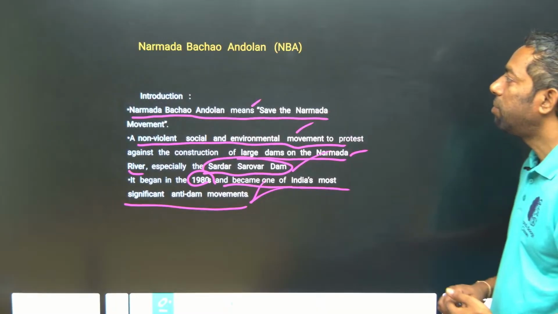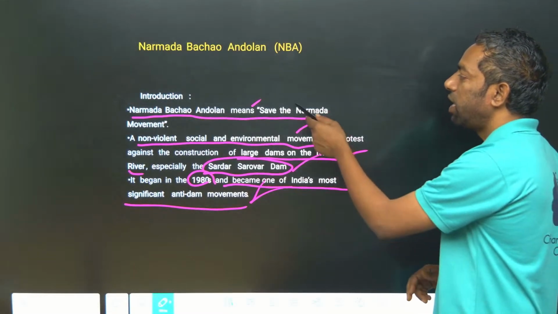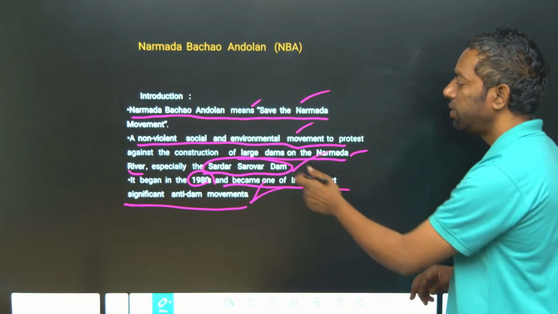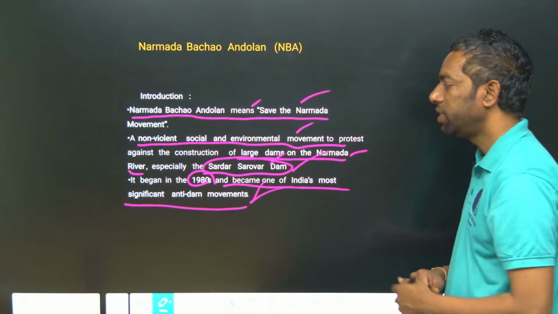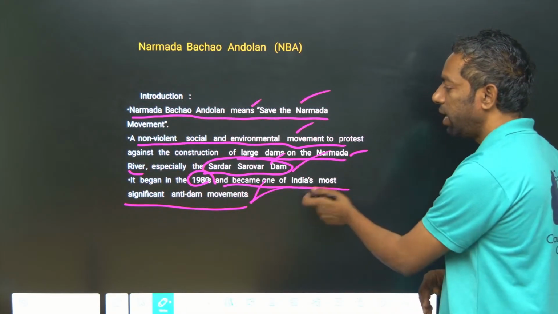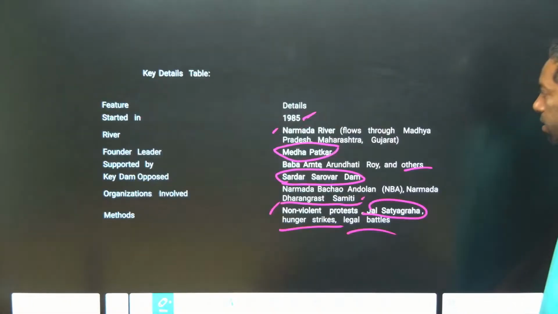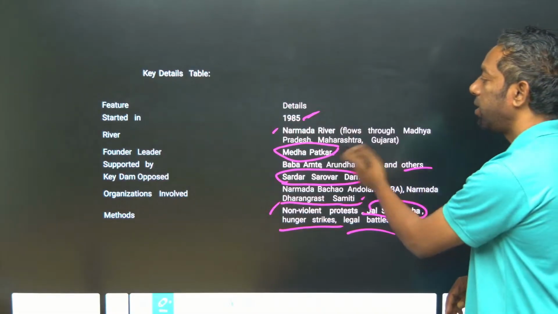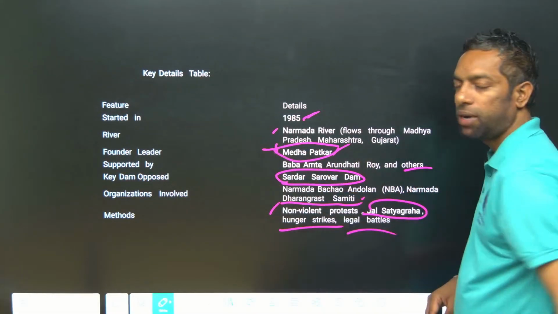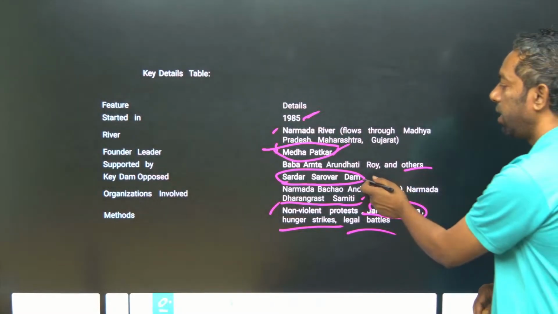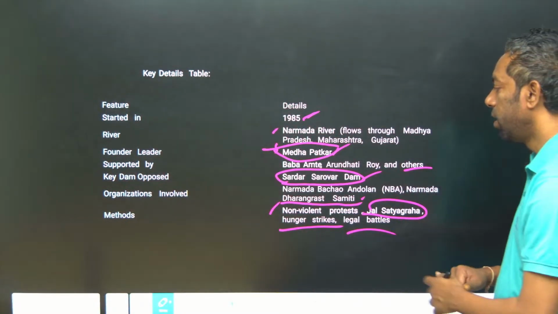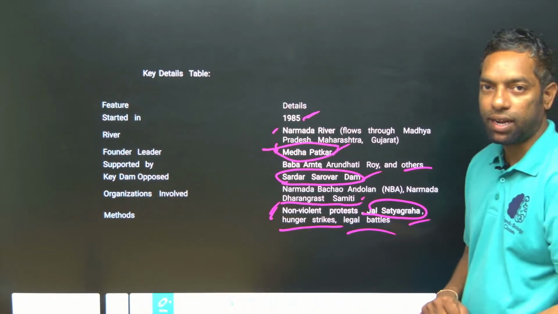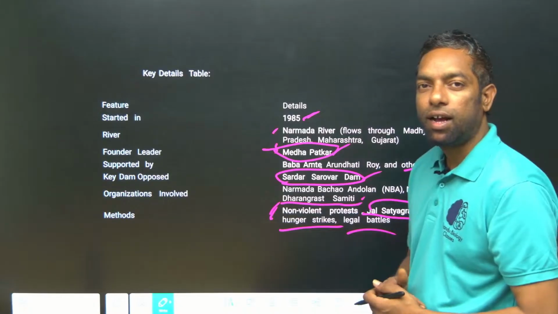Narmada Bachao Andolan means save the Narmada. It is an environmental protest against the Sardar Sarovar Dam, the biggest dam in India. Key facts: it began in 1985. Medha Patkar is the leader against the Sardar Sarovar Dam. This is a non-violent protest: Jal Satyagraha, hunger strike.